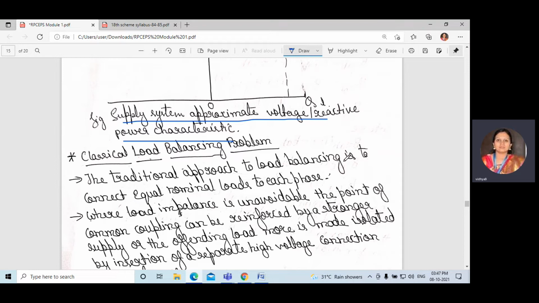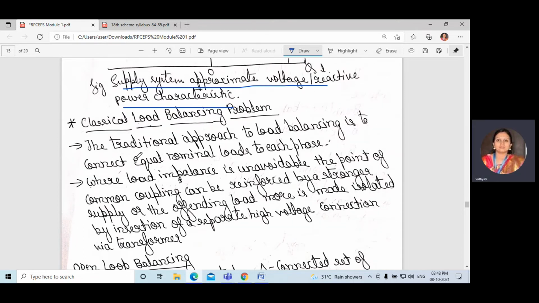We can say when there is a peak demand reserve, it refers to the peak demand: the use of various techniques by electrical power stations to store excess electrical power during low demand periods and release it as demand rises. We should store the power when it is low demand, and we should release that power when it is high demand of load. Classical load balancing, or we can say load matching.